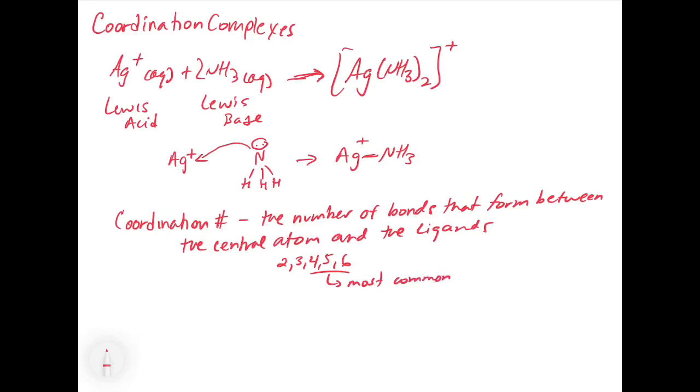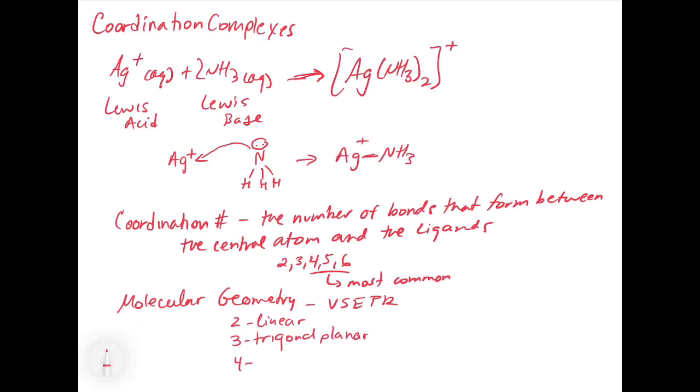In terms of molecular geometry, we're going to follow VSEPR rules. So 2 would be linear, 3 would be trigonal planar, 4 is going to be tetrahedral, 5 is going to be square pyramidal.